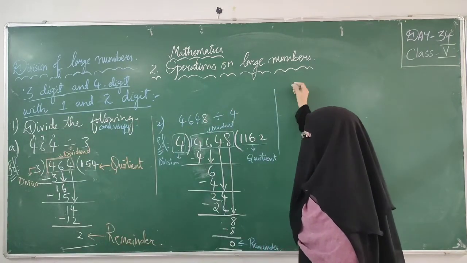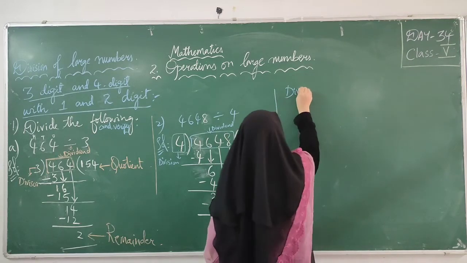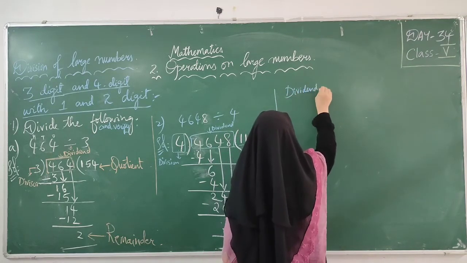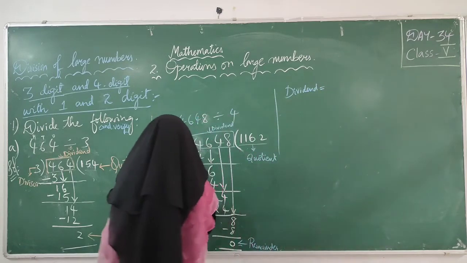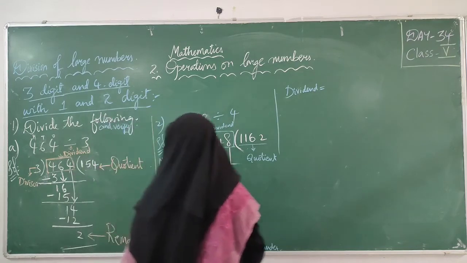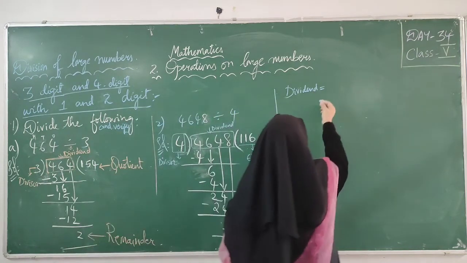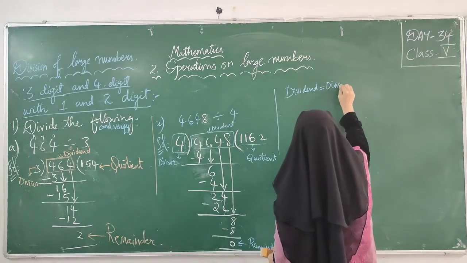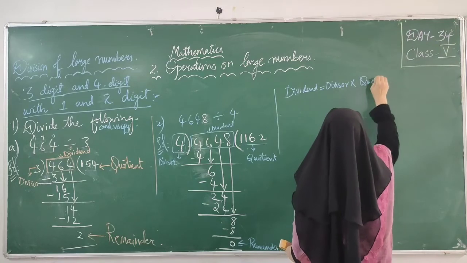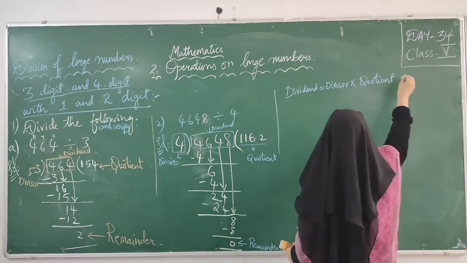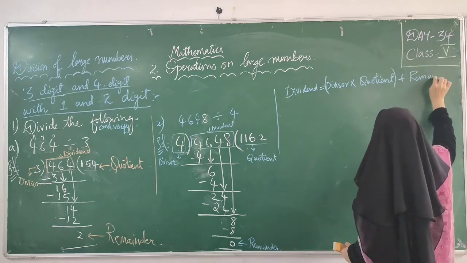What is our formula to verify? Dividend equals to divisor into quotient plus remainder.